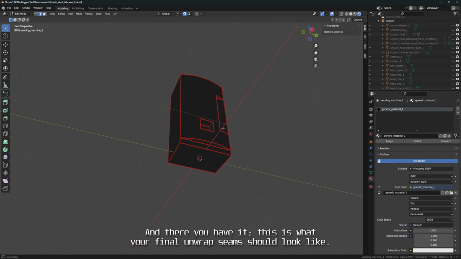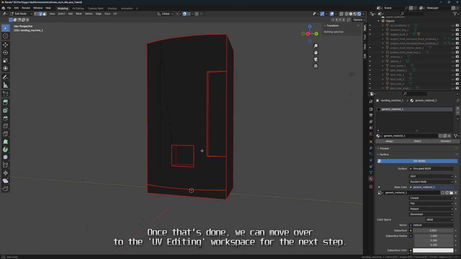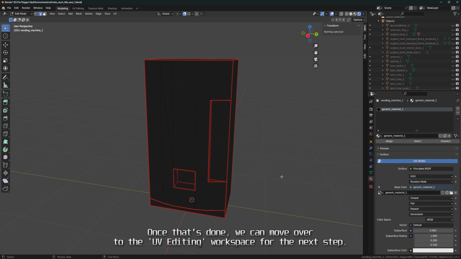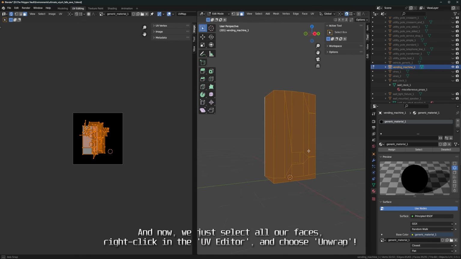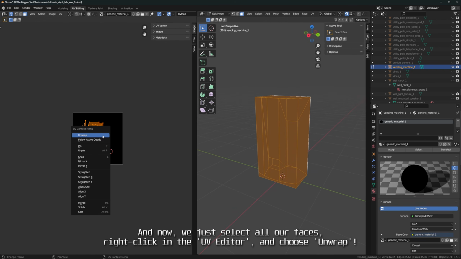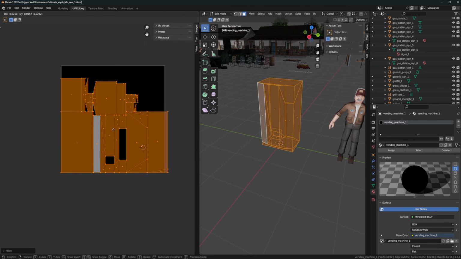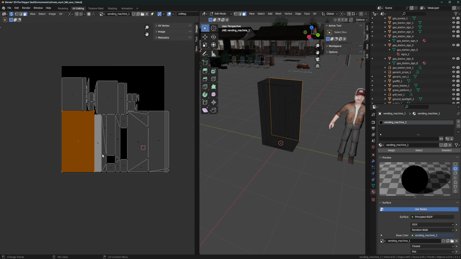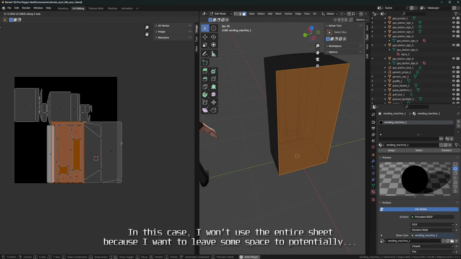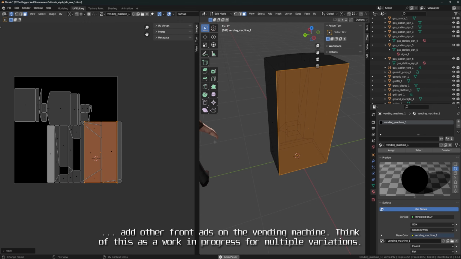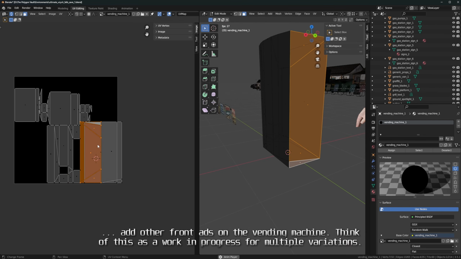And there you have it. This is what your final unwrapped seams should look like. Once that's done, we can move over to the UV editing workspace for the next step. And now we just select all our faces, right-click on the UV editor and choose Unwrap. In this case, I won't use the entire sheet because I want to leave some space to potentially add other front ads on the vending machine. Think of this as a work in progress for multiple variations.